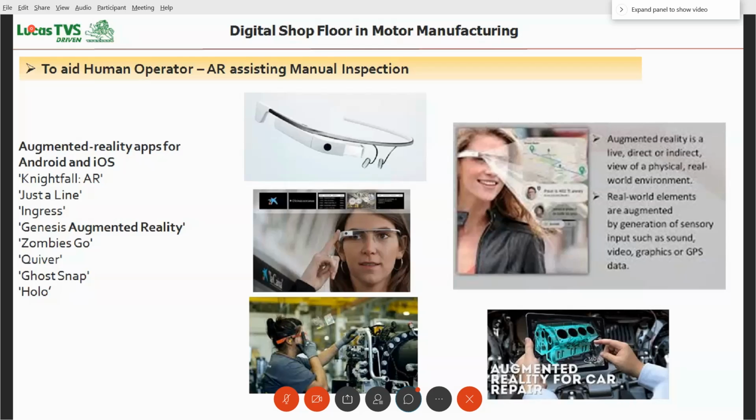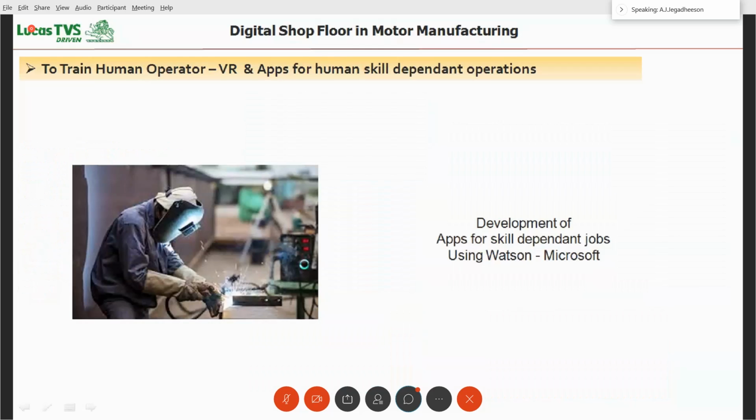Suppose you have a soldering operation. Augmented reality can help the manual soldering process: whether he is feeding the wire properly, and when to stop feeding the wire. All those can be done. So it can help manufacturing and also inspection. We are working on this concept with college students and other institutions to make it happen. It is still at an initial stage, and there are certain problems we have to overcome, but this is the concept we are planning.